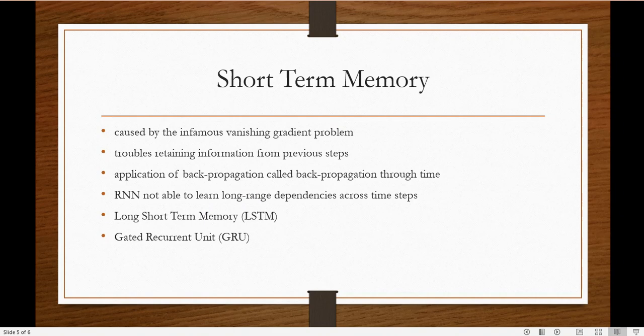As a result, if you take the example of the sentence we are talking about, it gives more importance to the last words, the last parts of the sequential data, and the earlier parts get less importance. That has an impact on the prediction generation.